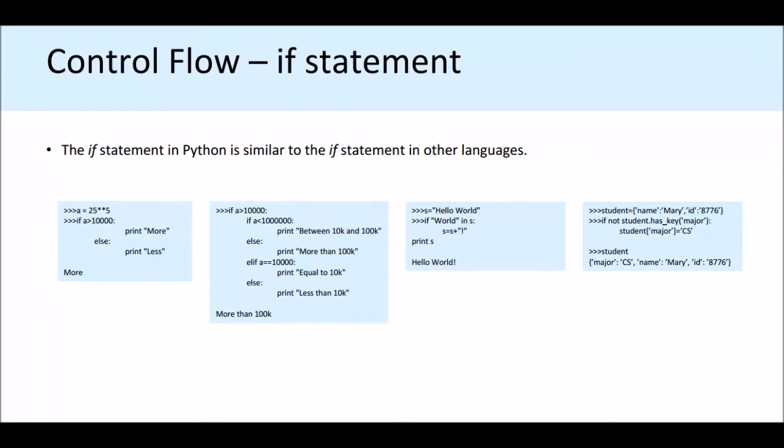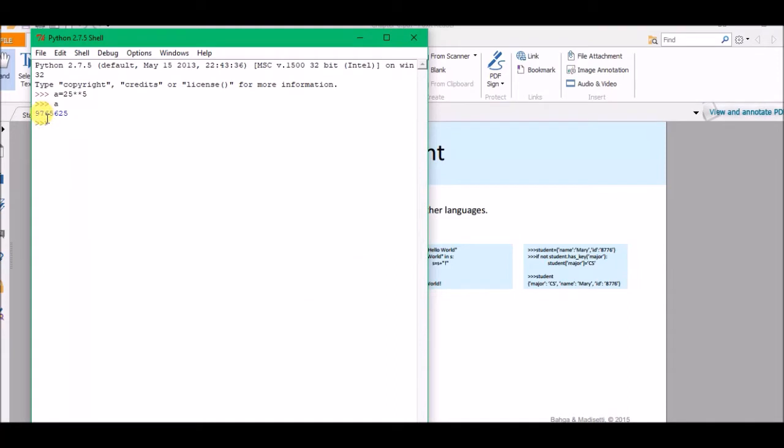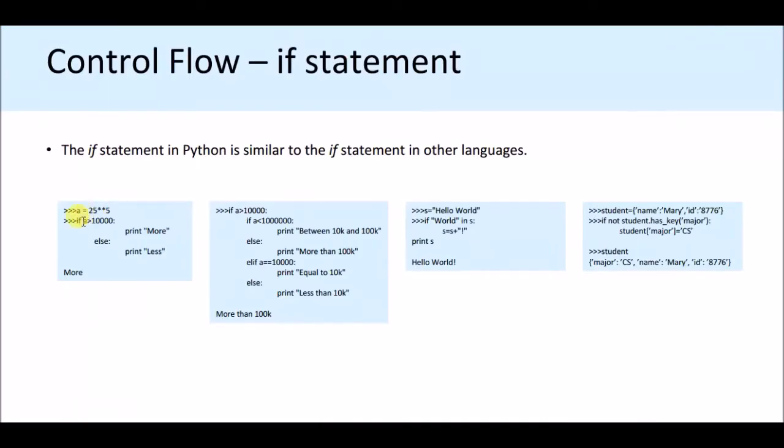So in this chapter, let's start with the if statement. What is an if statement? If is a condition. Let's take one example: we define a variable a is equal to 25 star star 5, and when this 25 star star 5 is executed, the answer will be 9765625, which is obviously more than 10,000. And you see that we have a condition: if a is greater than 10,000 colon, then print more. Print is the command to print whatever is available inside the double inverted commas. You can just write your name and whatever you write will be printed.